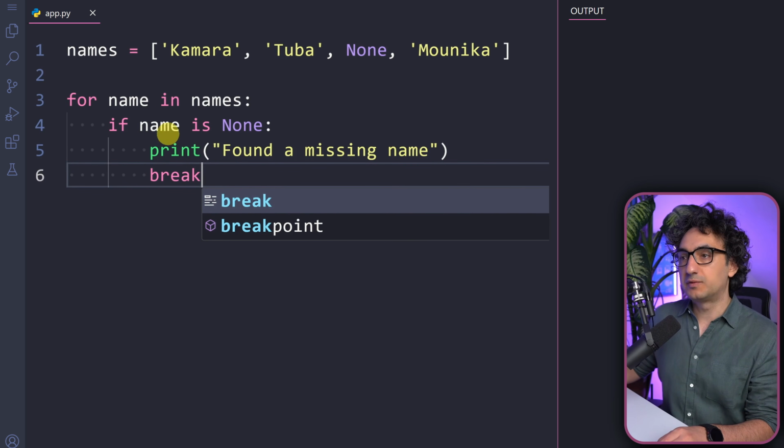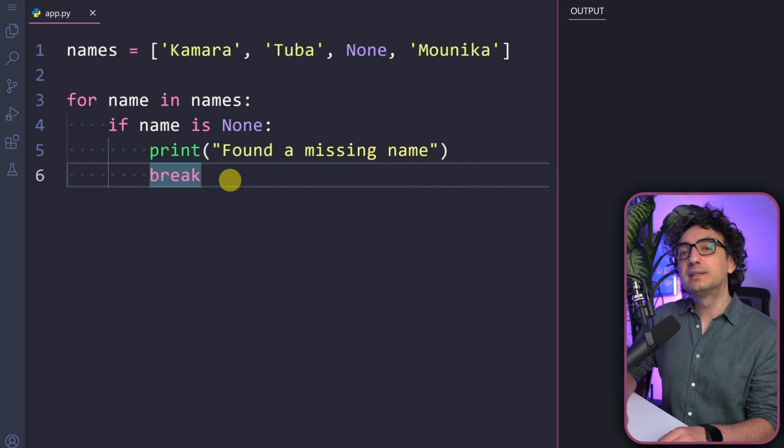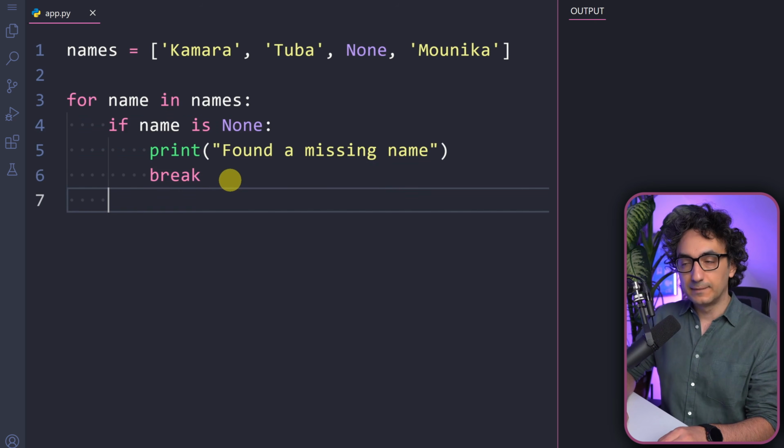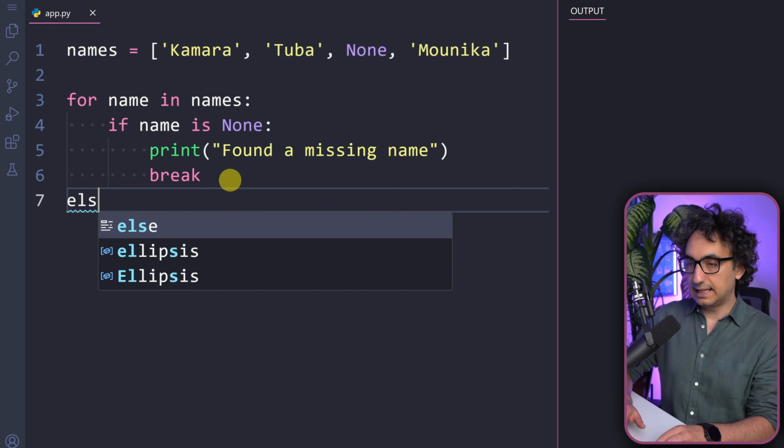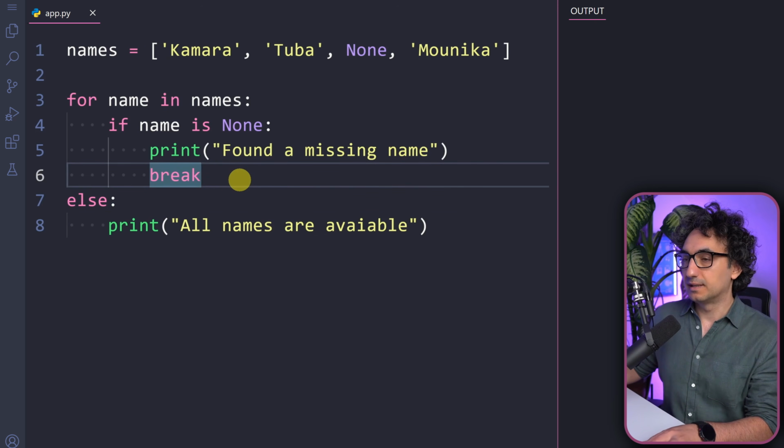Now, let's say that we have checked all the names and we didn't fulfill this condition. So we didn't find any missing values. Now I would like to print a message saying that everything is okay. And for that, my friends, we use an else statement. We're going to say "all names are available". Okay, let's try this out and execute.